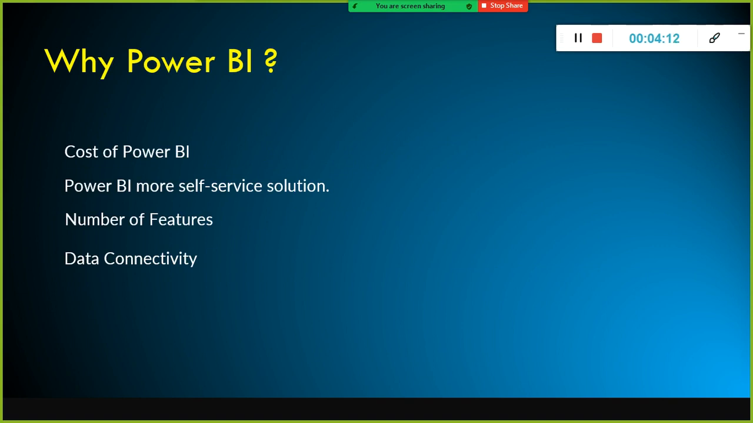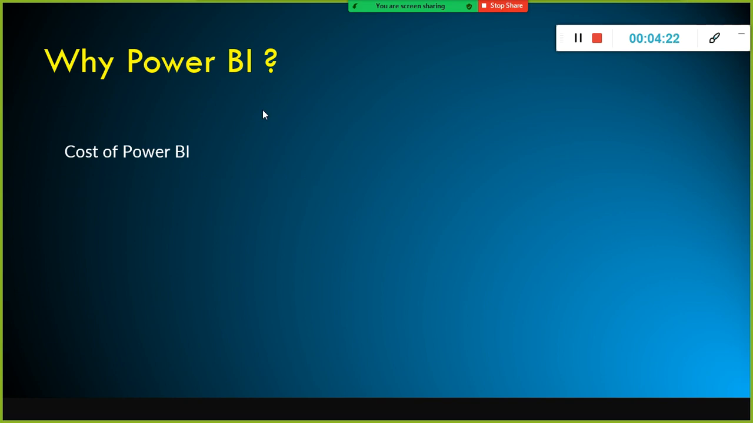We also discussed why Power BI, and why not other BI tools like Tableau, because the number one reason is cost. It is much cheaper compared to Tableau and other tools. And also Power BI is a self-service analytical tool. What do you mean by self-service? It doesn't require in-depth technical knowledge to generate reports or dashboards.